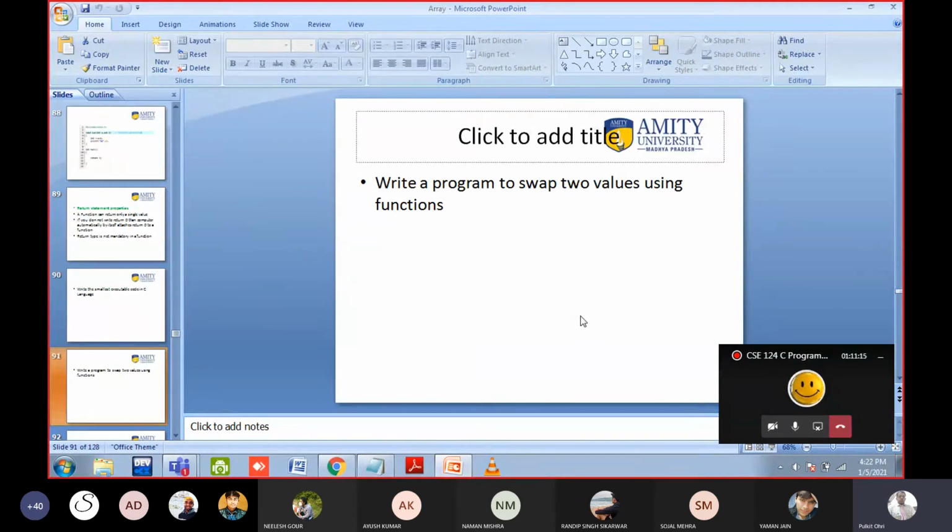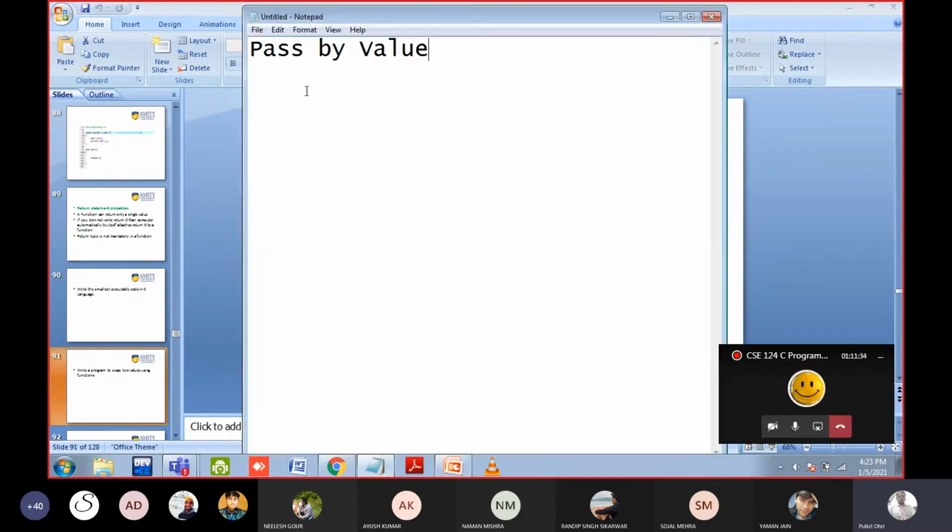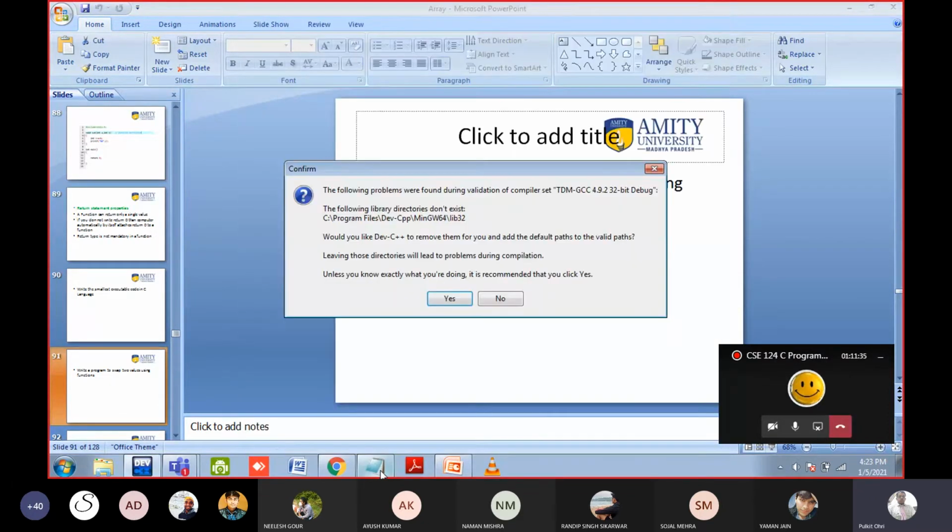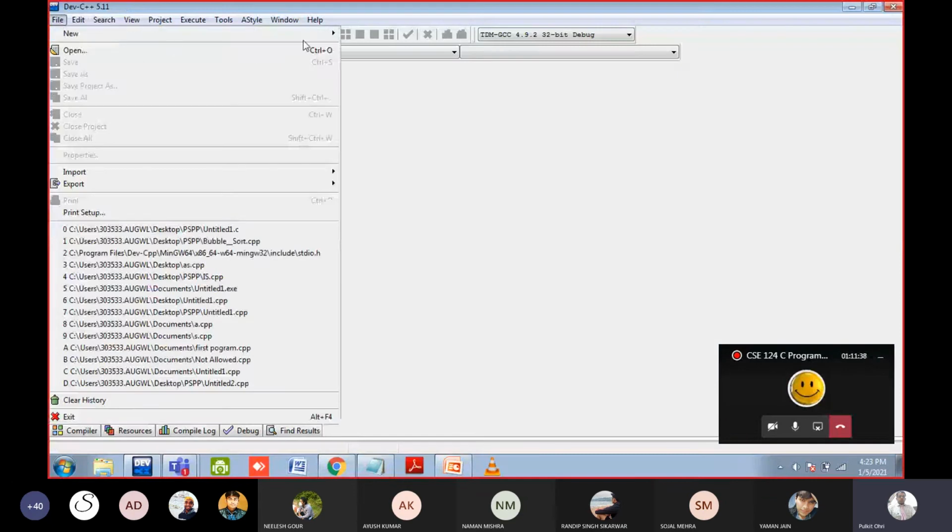Write a program to swap two values using function. We cannot do it. We have to study a topic known as pointer. With that we can change the value, but we will study it after some time, in a future class. So first of all I will write the same program. This particular concept is known as pass by value.